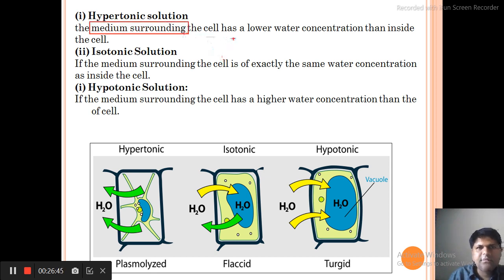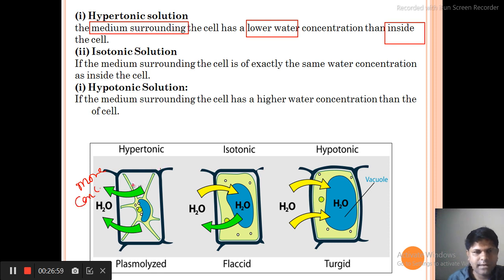If the surrounding medium has a higher concentration than the inside of the cell, that is more concentration outside and less concentration inside, the water will move from inside to outside. This is called hyper. Hyper means more.